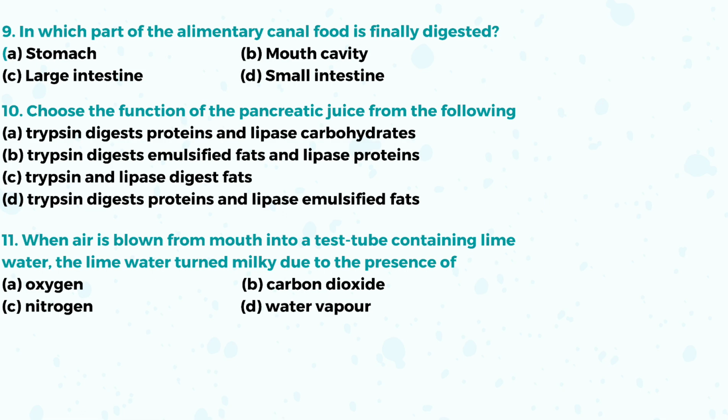Question number 11. When air is blown from the mouth into a test tube containing lime water, the lime water turns milky due to the presence of, yes, B, carbon dioxide. As you know, when you mix lime water with carbon dioxide, it forms calcium carbonate. Yes, option B is the correct answer, carbon dioxide.